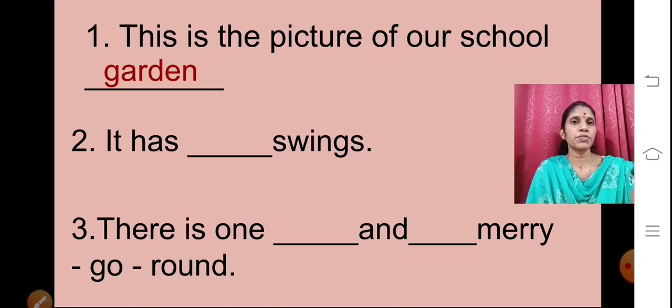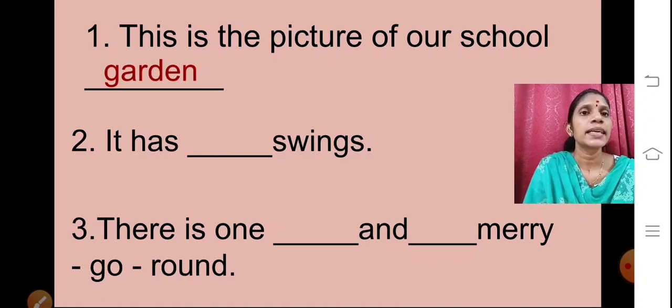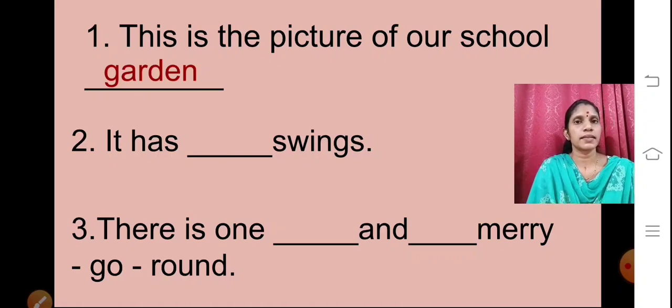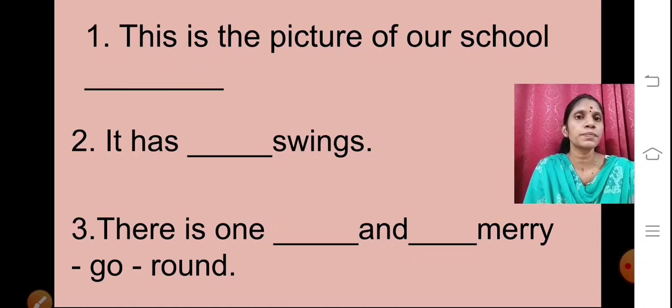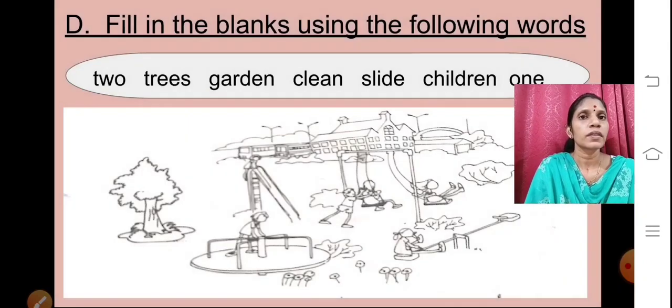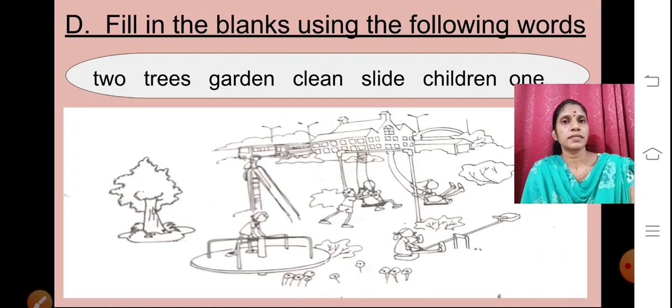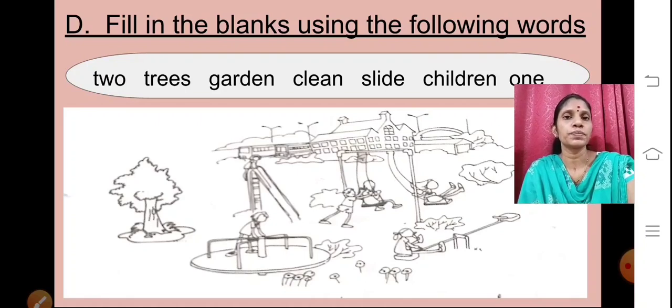Now the next one. It has dash swings. Again I will show you the picture. How many swings are there, children? Yes, 2.